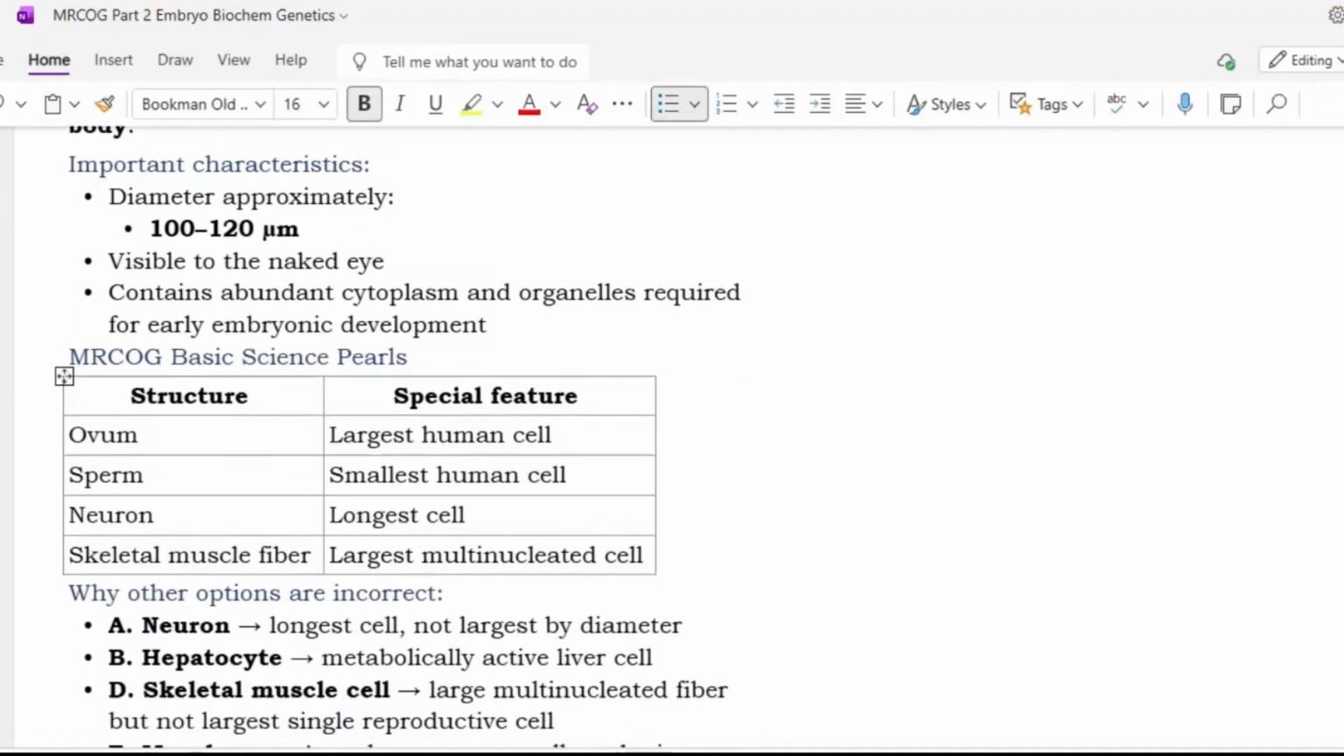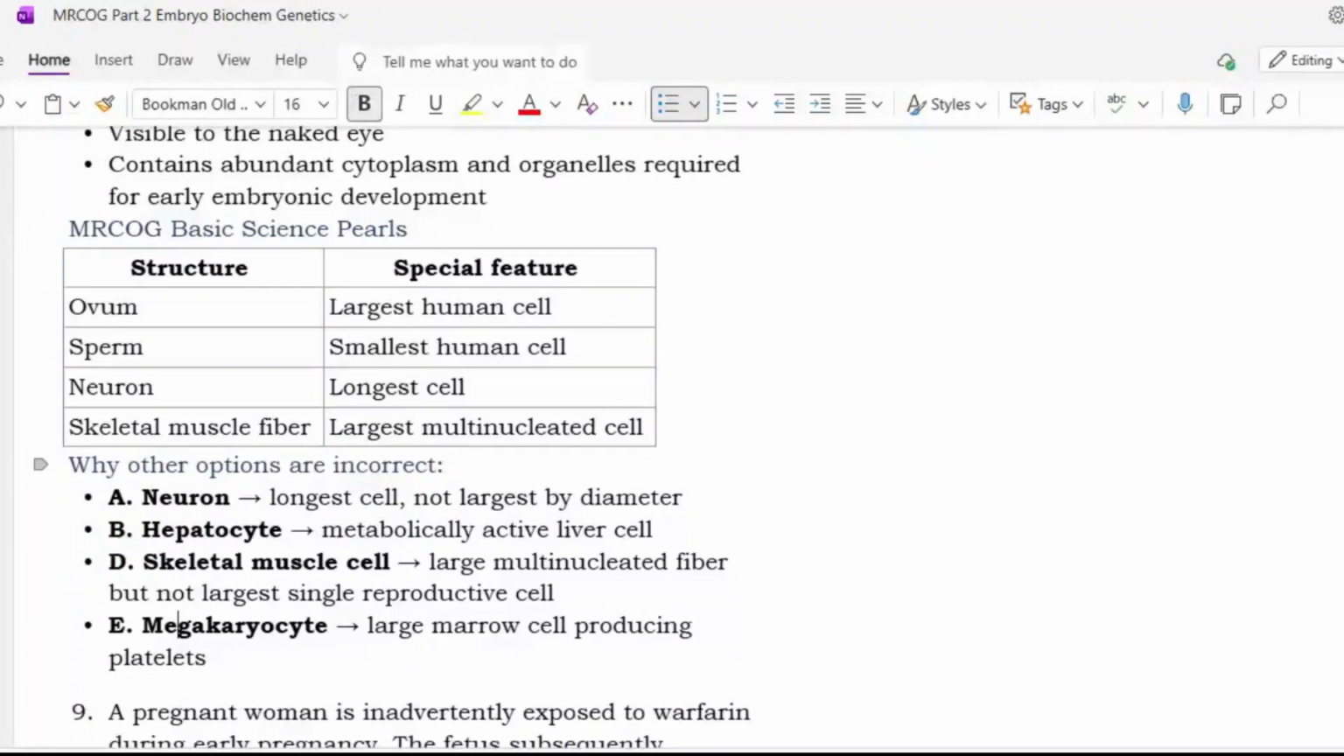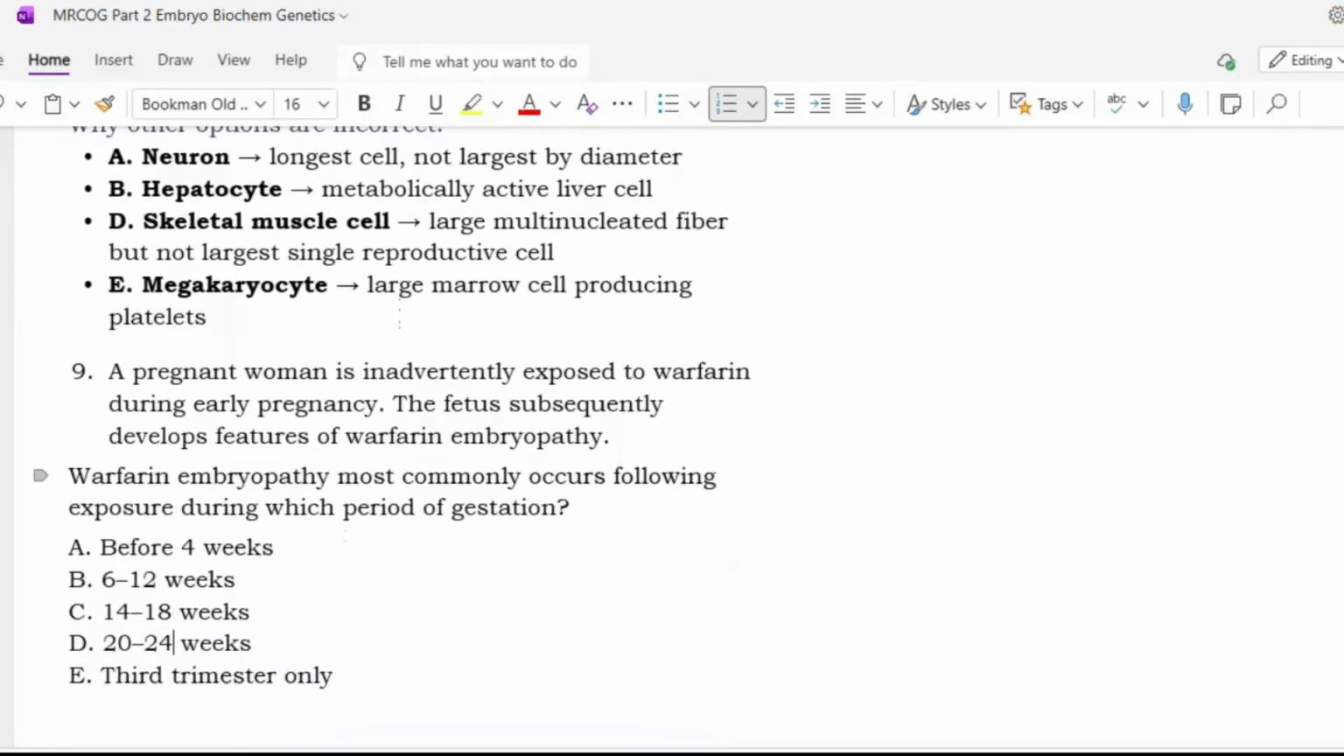Ovum is the largest human cell, sperm is the smallest human cell, neuron is the longest cell, and skeletal muscle fiber is the largest multinucleated cell. Okay, so neuron is the longest cell, not the largest in diameter. Then hepatocyte, a metabolically active liver cell. Skeletal muscle cell, a large multinucleated fiber, but not the largest single reproductive cell. Megakaryocyte, a large marrow cell producing platelets.